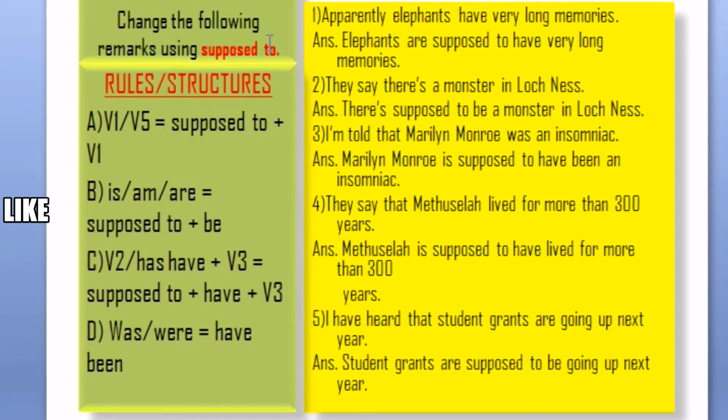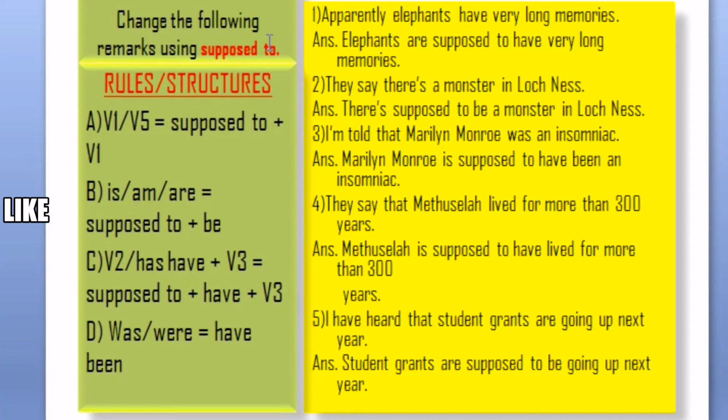So as I promised in my first slide, my dear, here I taught you what kind of words you need to use while preparing news. Most of the journalists use this kind of expression while making news, like apparently elephants have very long memories, elephants are supposed to be.